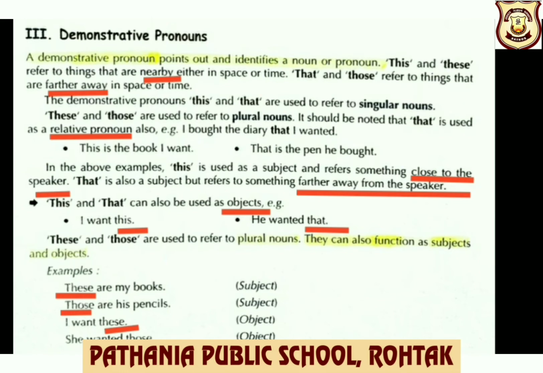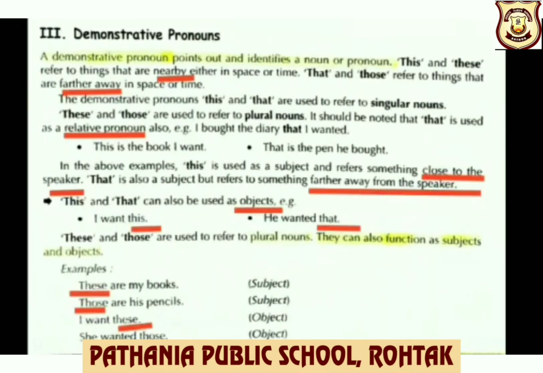Next, this and that can also be used as objects. Examples, I want this, he wanted that. These and those are used to refer to plural nouns. They can also function as subjects and objects. Look at the example, children. These are my books. I want these. So these are my books. These here, the pronoun, is a subject. I want these. Here it is an object.